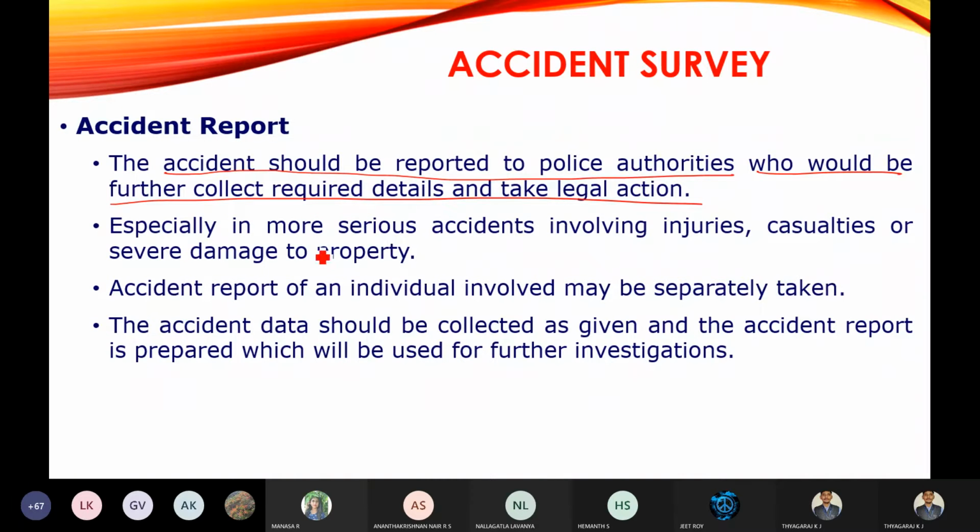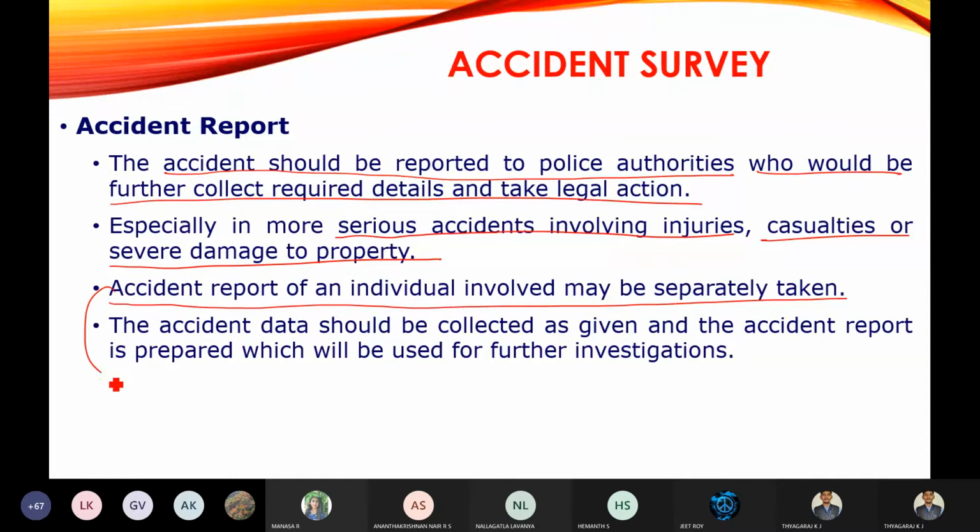Especially in more serious accidents involving injuries, casualties, and severe damage to property, the police will take legal action. When there is a maximum of injuries, personal injuries, casualties, and severe damage to property, then they will take legal action. Then the accident report of an individual involved may be separately taken.